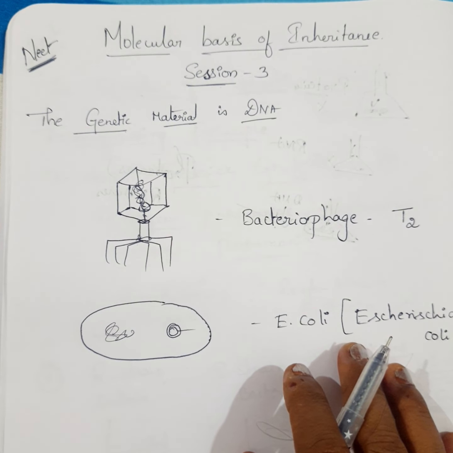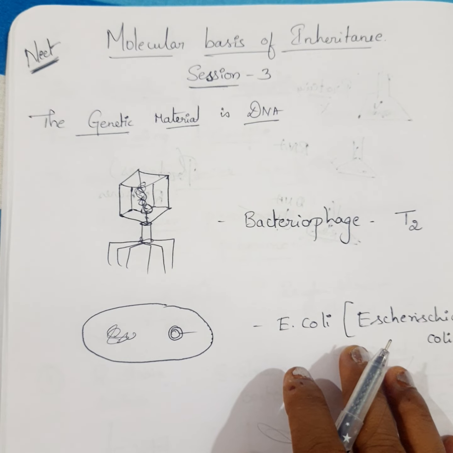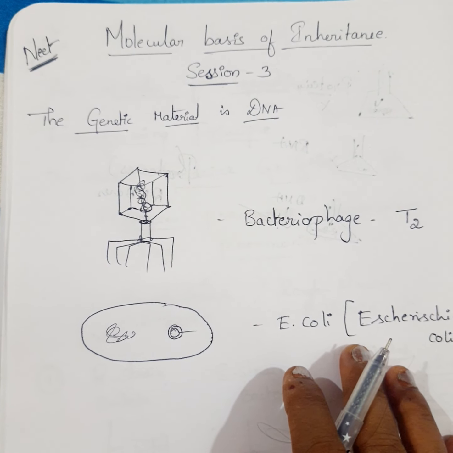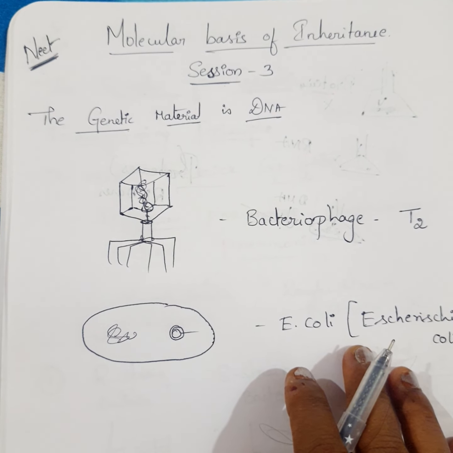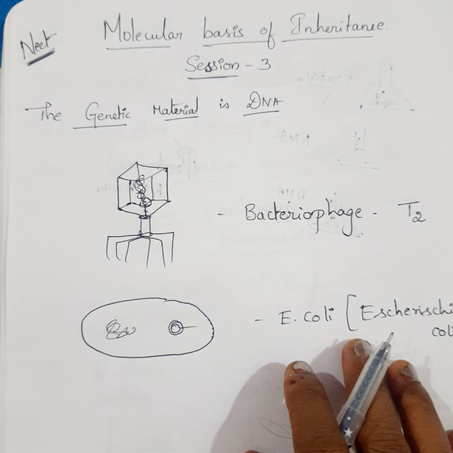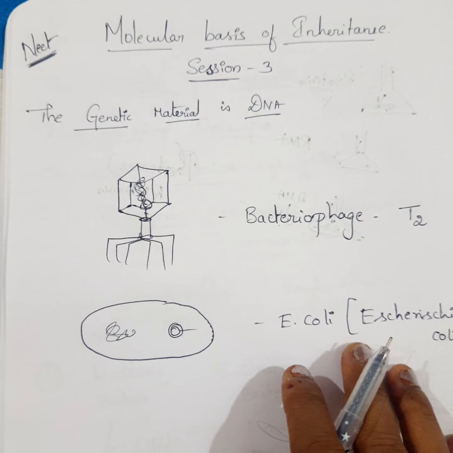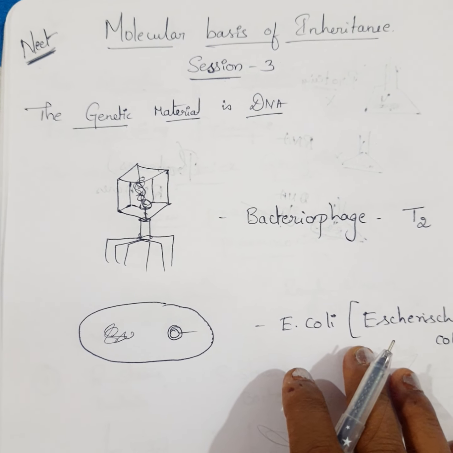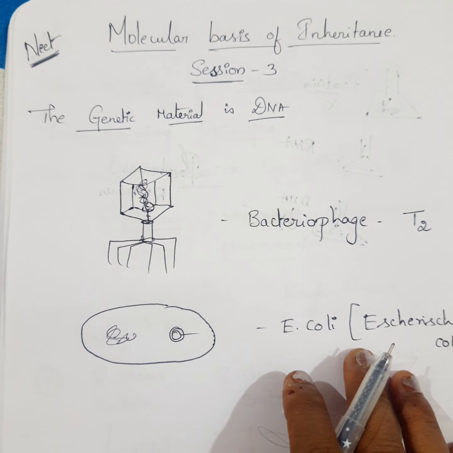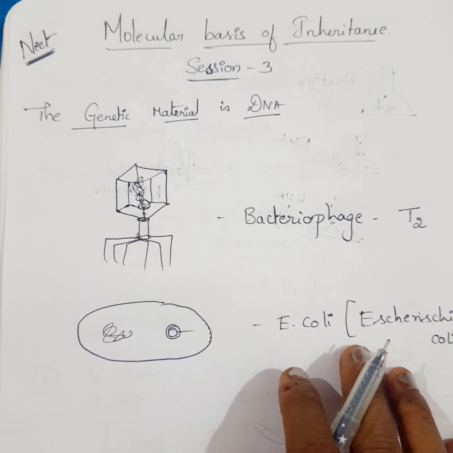This is molecular basis of inheritance, where we are talking about the genetic material, a continuation of that. This is my third video, and the genetic material is DNA. This is the topic, and here we look at how to find out whether the genetic material is DNA or RNA.